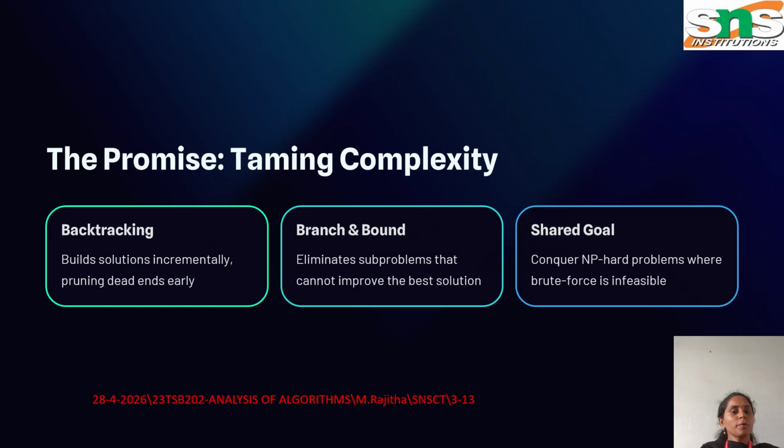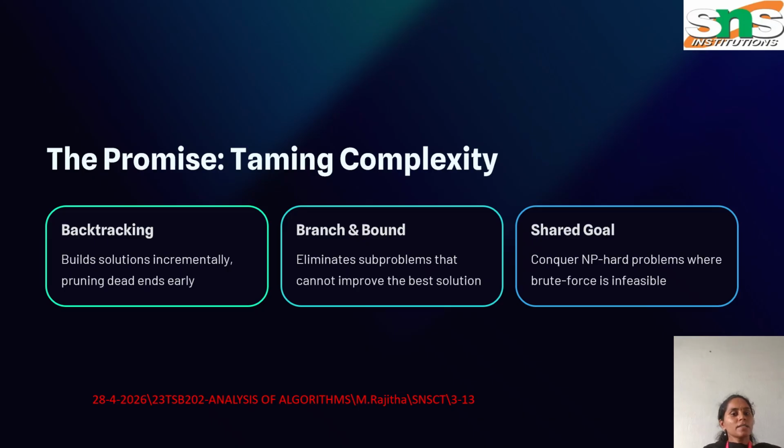The problem stems from complexity. Computational problems become difficult when the number of possible solutions becomes very large. Backtracking helps by building solutions step by step. Whenever it finds a path that cannot lead to a valid solution, it immediately stops exploring that path. This saves time and memory.